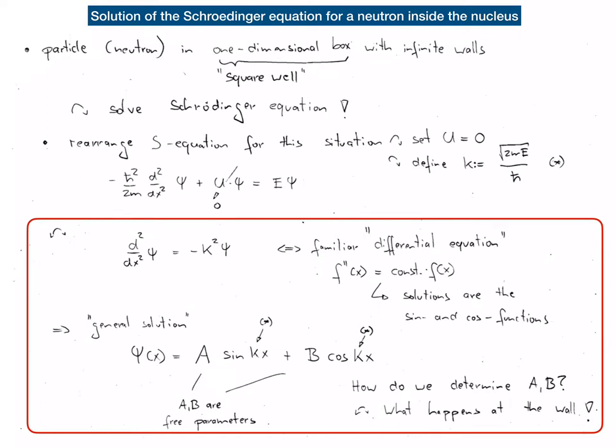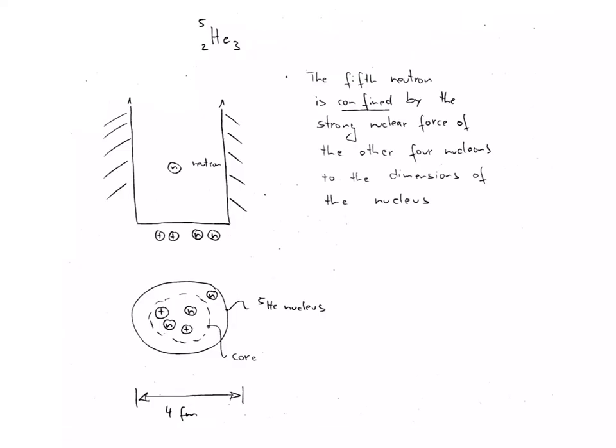Such information exists because we can consider what happens at the wall of the potential well. Looking at the sketch, it is clear that the neutron cannot overcome the potential walls because we imagine them to be infinitely high. It is confined to within these two walls.